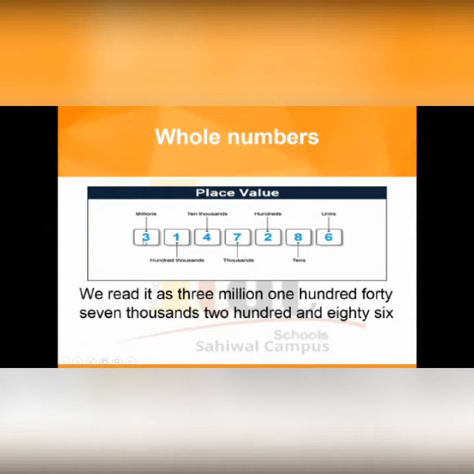Now this is million. After 3 we have 1 2 3 4 5 6 zeros, so this becomes 3 million. We will read it as 3,147,286.